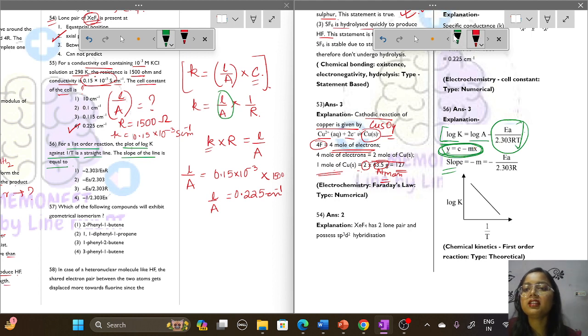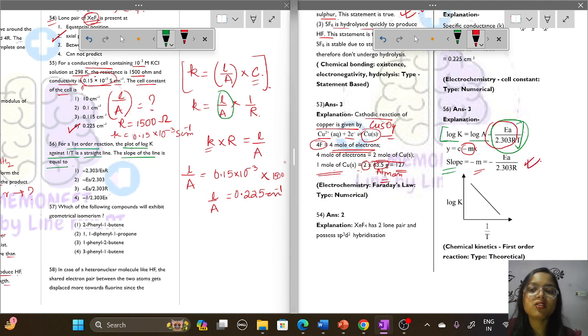So slope is minus m in this reaction. What is minus m here? It's minus EA by 2.303 R. This is the slope. So what is the slope here? Option number 3, minus EA by 2.303 R. This is the slope of the reaction.